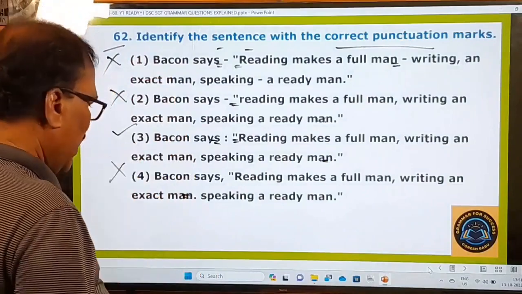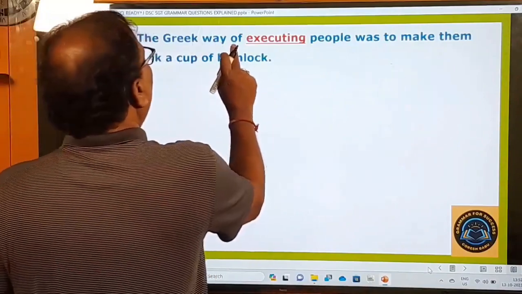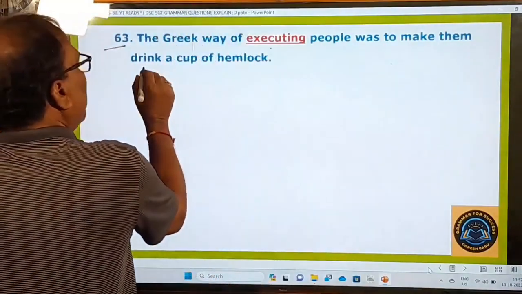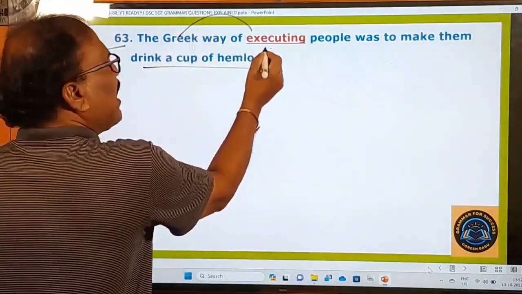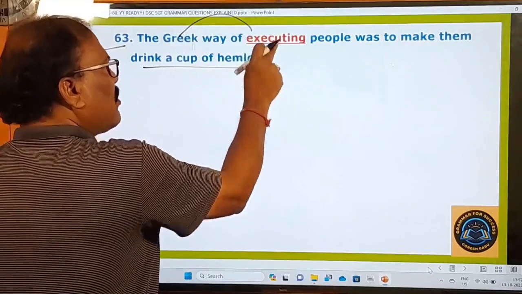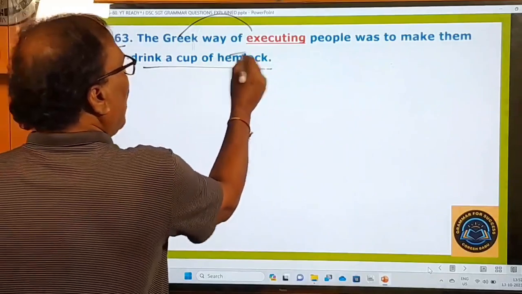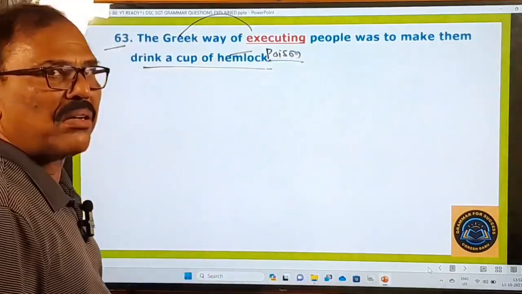Okay, and let's go to the next question. 63rd question. The Greek way of executing people was to make them drink a cup of hemlock. So this is the Greeks' way of executing. Executing is put in red color and underlined. Of course, I have done it so, and it is underlined, right? And a cup of hemlock. Hemlock is a kind of poison extracted from the bark of some tree.